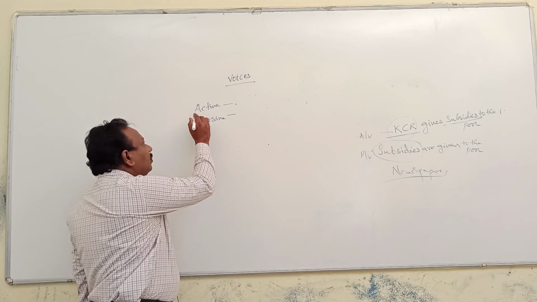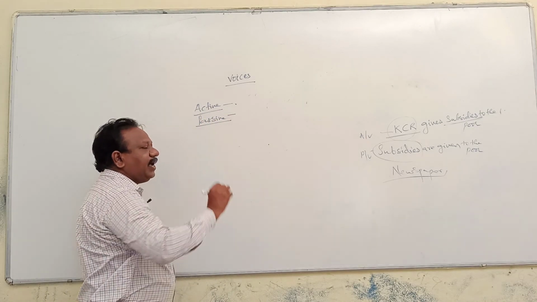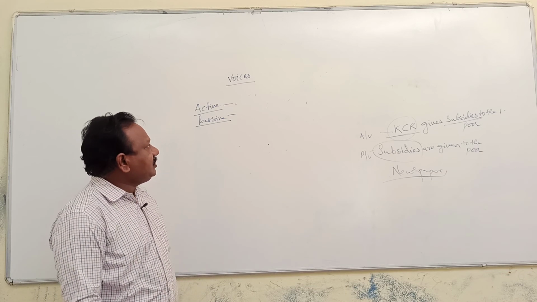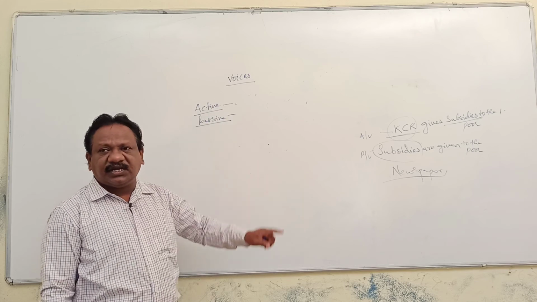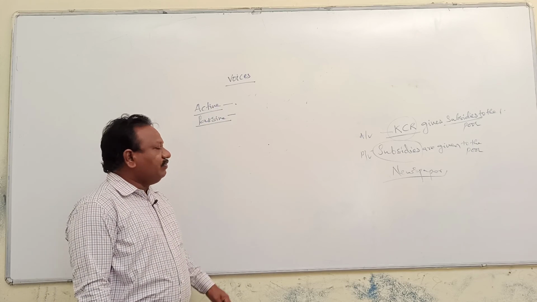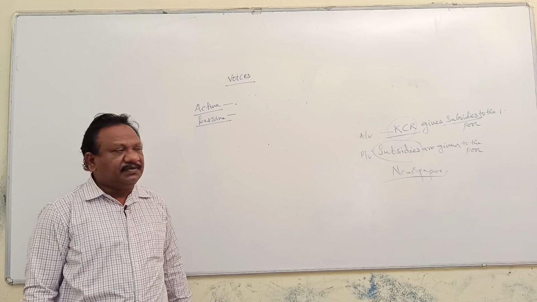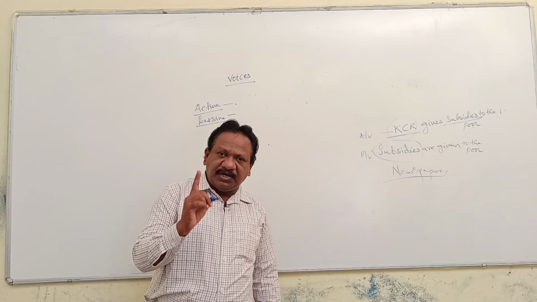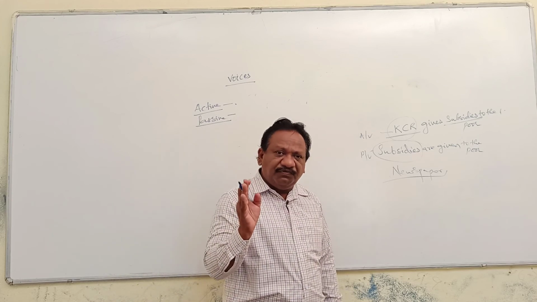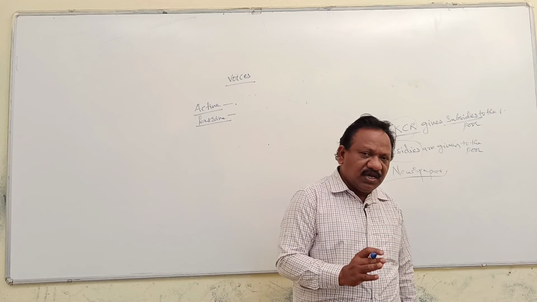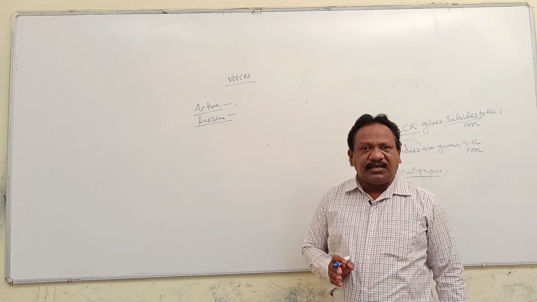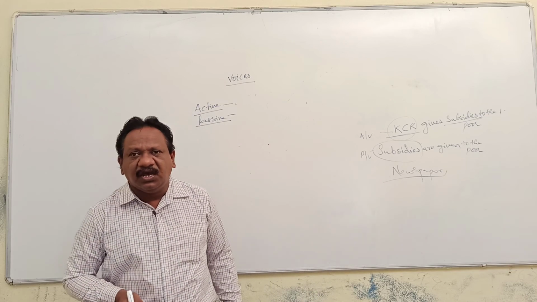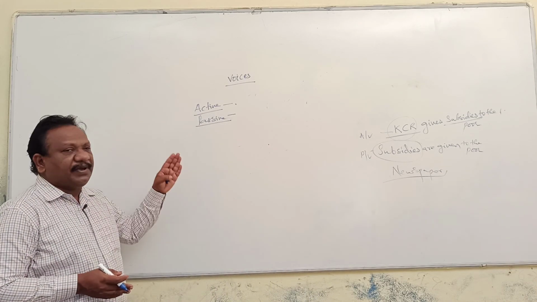Then what is meant by active voice? What is meant by passive voice? When the doer of an action is in subject place, those sentences are called active voice sentences. When the sufferer of an action is in subject place, they are called passive voice sentences. What is meant by active voice? When the doer of an action is in subject place, those sentences are called active voice sentences. When the sufferer of an action is in subject place, those sentences can be taken as passive constructions.